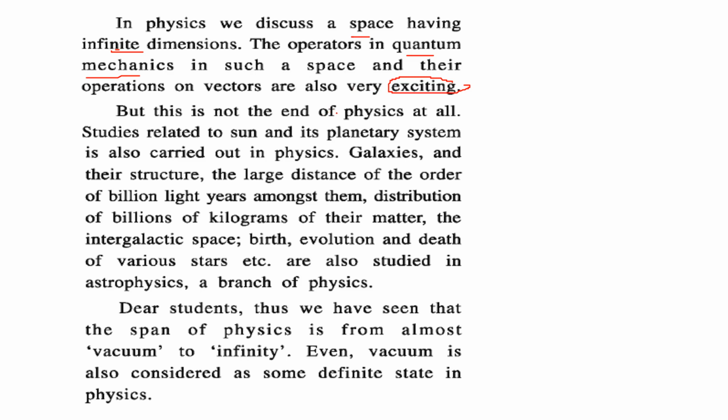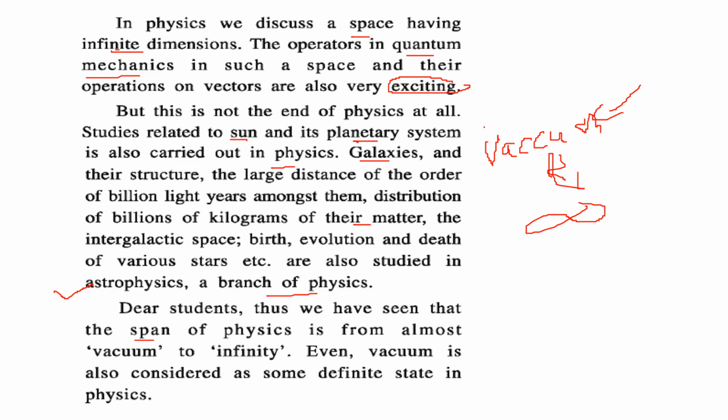But this is not the end. Physics is all over. Studies related to the sun and the planetary system are also carried out in physics. The galaxies, their structure, the long distances of the order of billion light years amongst them, the distribution of billions of kilograms of their matter, the intergalactic space, and the birth, evolution, and death of various stars are studied in another branch of physics, which is known as astrophysics. So the span of physics goes from vacuum to infinity. Even vacuum is considered a definite state in physics.